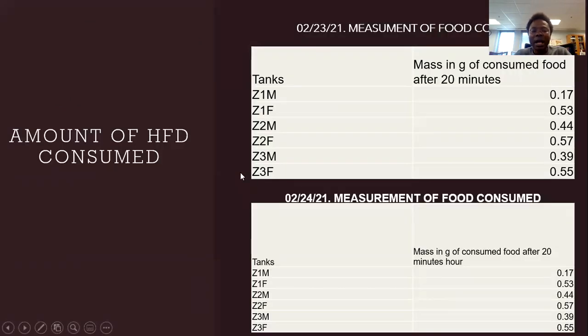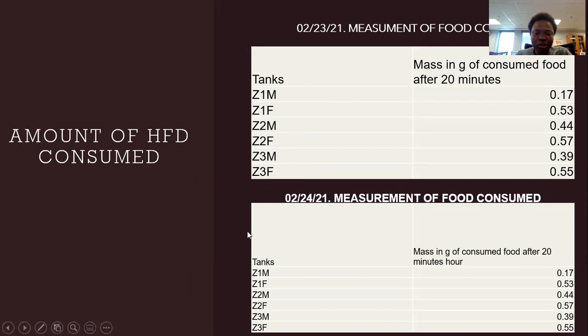So I'm going to base on this graph to find out how much high fat diet the zebrafish will consume per day. So this is the first day, on 23rd February. This is the amount of food consumed for both male and female zebrafish. And after 20 minutes, the food is measured.